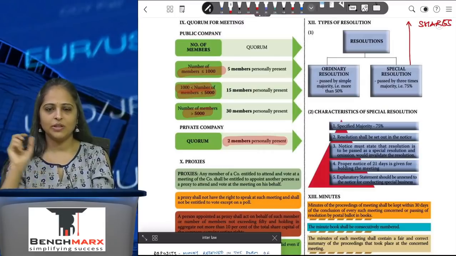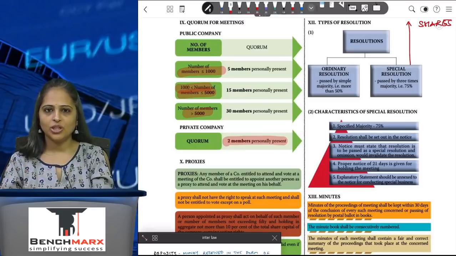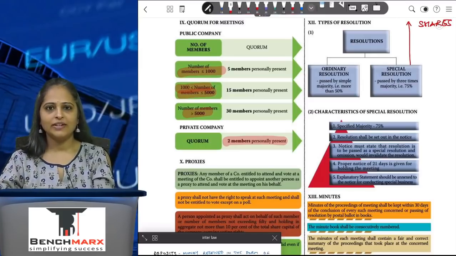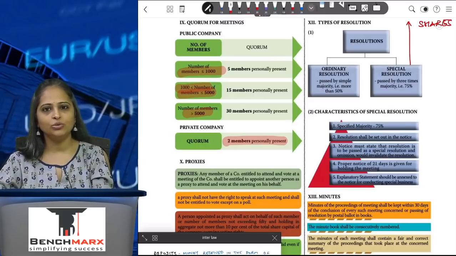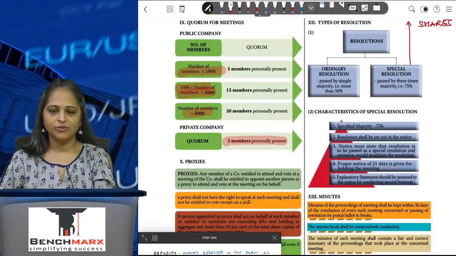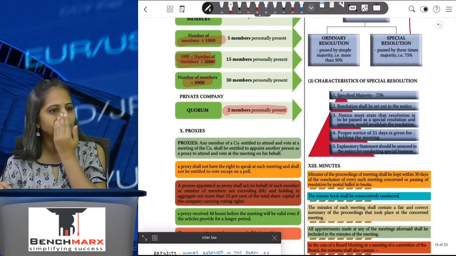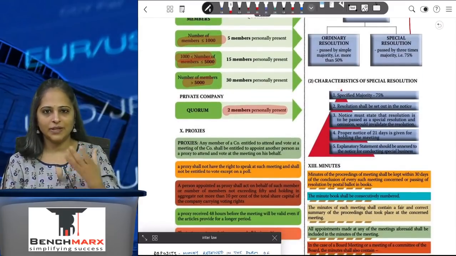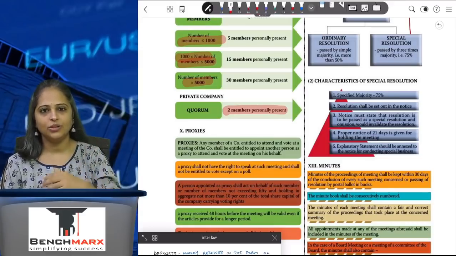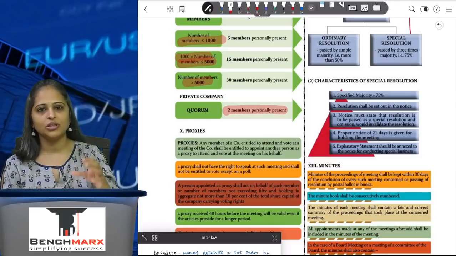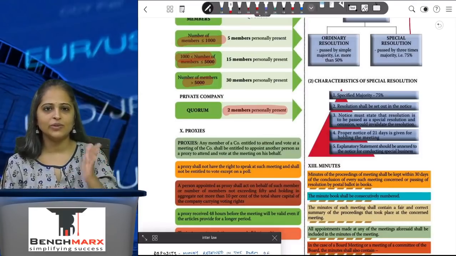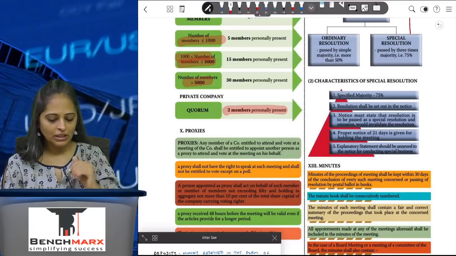Change of name requires special resolution. All of these things where special resolution is required mean that if you want to change the name of the company or remove the auditor of the company, you will have to have 75% of the members agreeing, and only then can you go ahead with that particular transaction. So if you need a specified majority, if you need to pass a special resolution, your notice will state that this is a matter which requires a special resolution, and hence we need 75% of the members approving it.